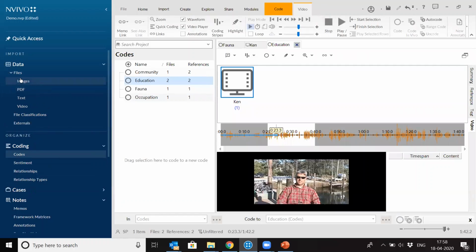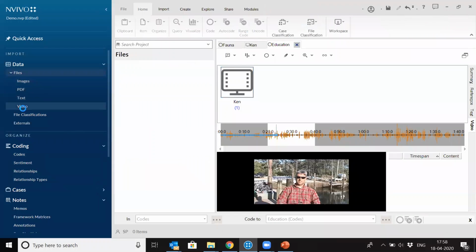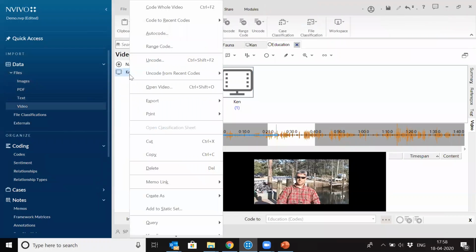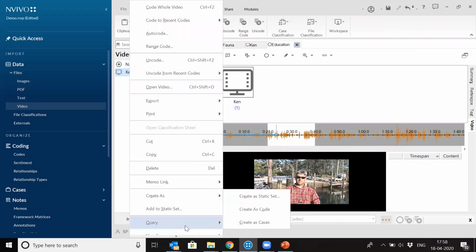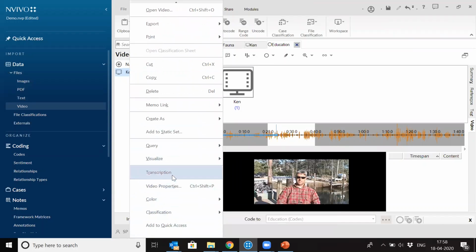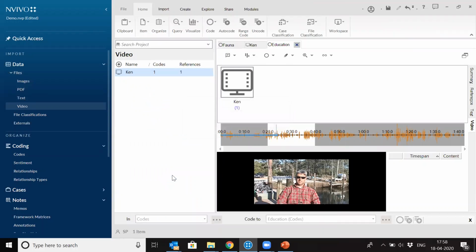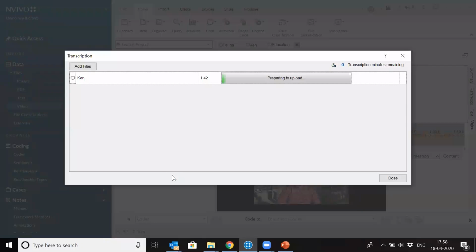Yes, it can. NVivo can transcribe automatically your audio and video files also, but that is the paid feature of NVivo. So I will just show you how it works. If you right click on an audio or a video file inside NVivo, there's the option of transcription, right? So you need to create your login details on NVivo. Whenever you purchase NVivo, your login will be created automatically, and you go to transcription. So once I log in, it will upload my audio or video file inside NVivo, and it will transcribe it for you.